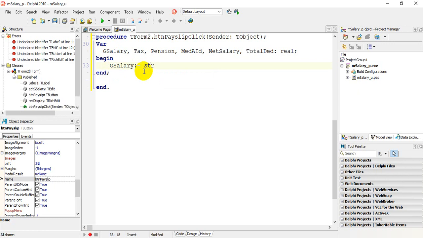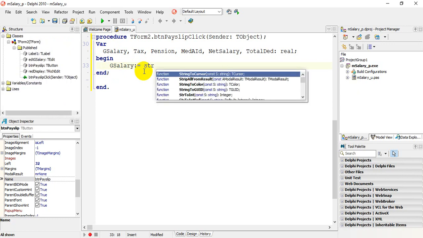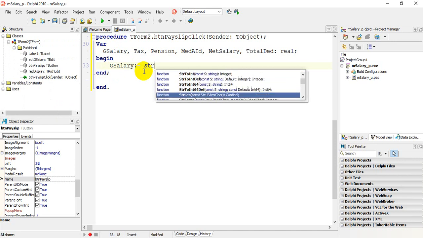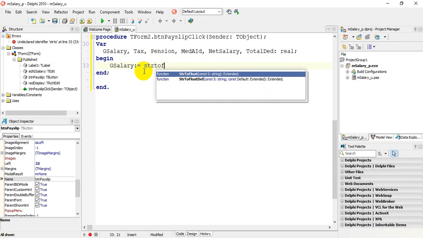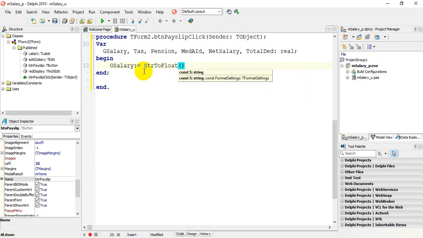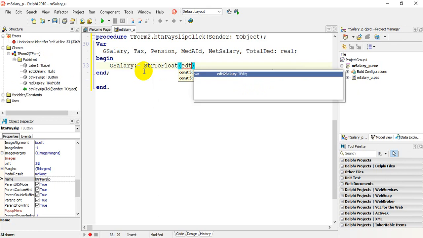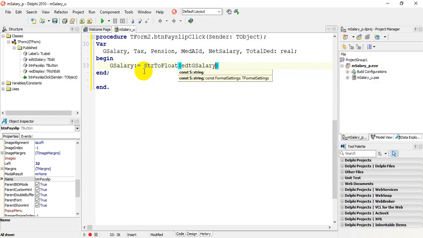We're going to convert the string. So we're going to type str, control space, and we're looking for string to float. And we can pick that up, and we're getting this information from the edit box, edt G salary. We now have our gross salary in.